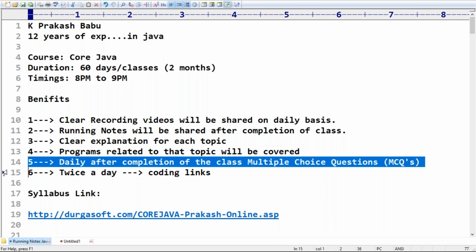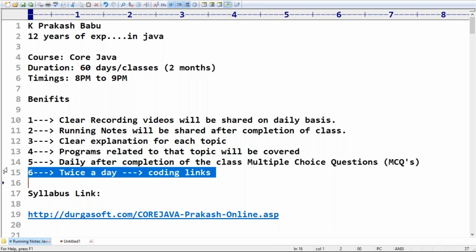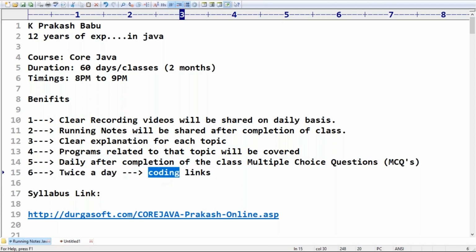Okay, then twice or thrice a day I will take coding links. Coding links in the sense that you can solve different kinds of programming problems, like HackerRank links. I will provide them, so you can use those HackerRank links to solve the challenges. It will be very interesting, and every programmer is going to show interest while the class is going on. That is the intention why we are taking HackerRank links.